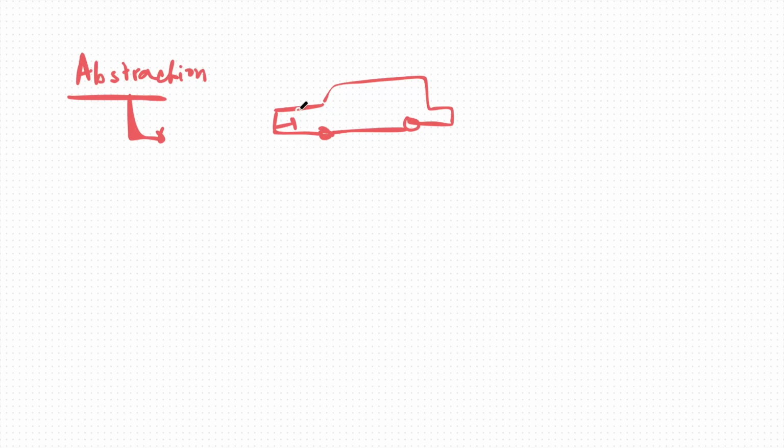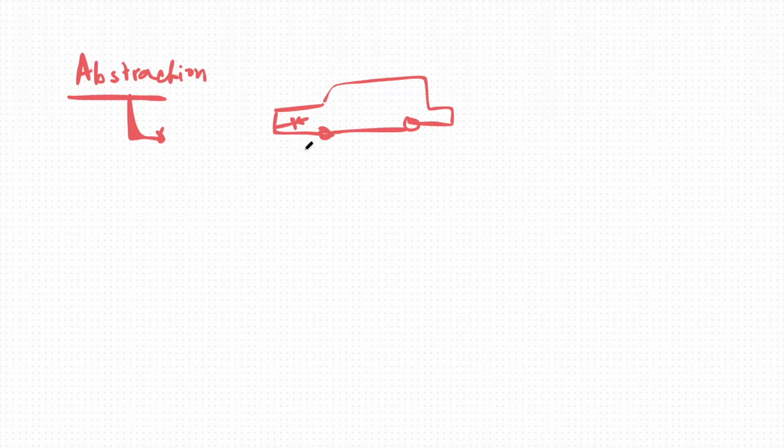You don't know anything about what is going on inside. Even I don't know. We just know that we need to hit the brake pedal and the car will stop, and that is called abstraction. That means hiding the data and only showing the necessary things, hiding the implementation. How the brake pedal works, that implementation is hidden from the user. You just know the necessary part, which is pressing the brake pedal.